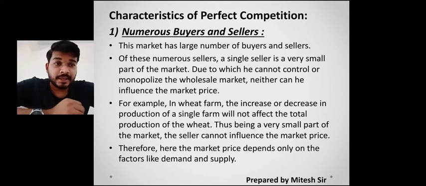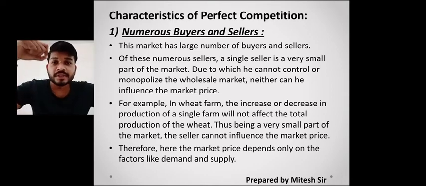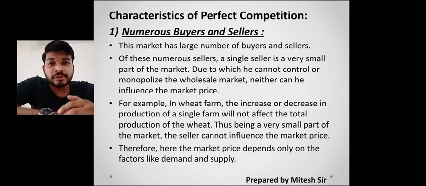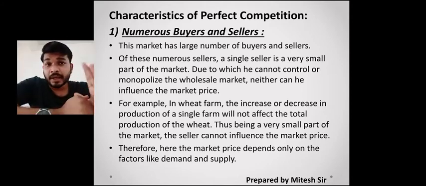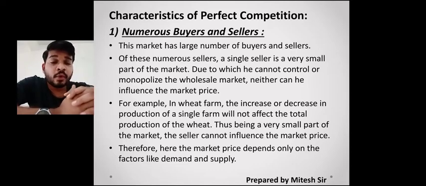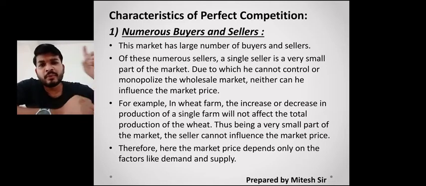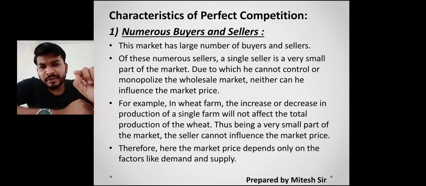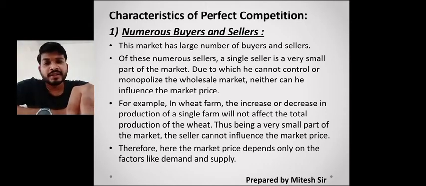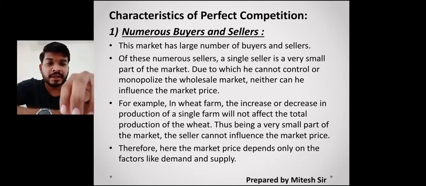So we can say that one seller is a very small part of this. Just imagine in a particular state, I am not talking about a city, a state, how many farmers will be there producing wheat? Out of them, suppose from one city, for example Navsari is a city, from that you find one place, for example Maroli.